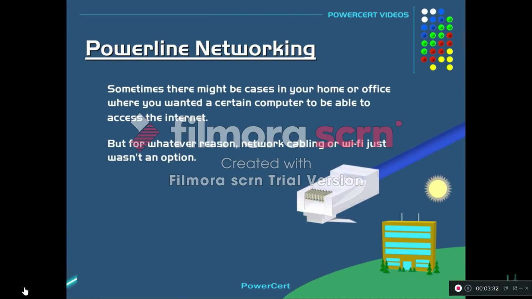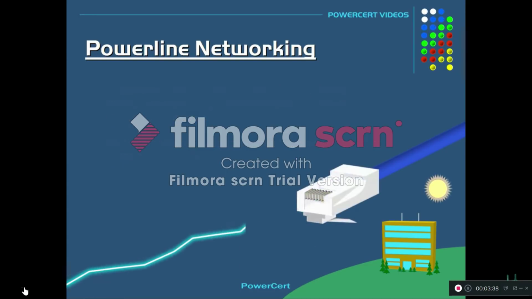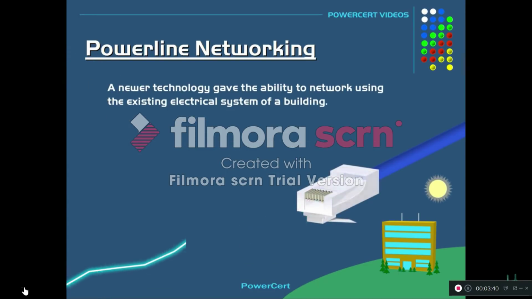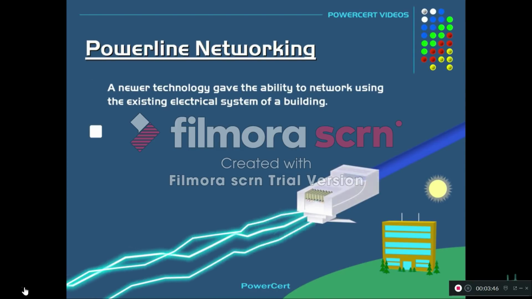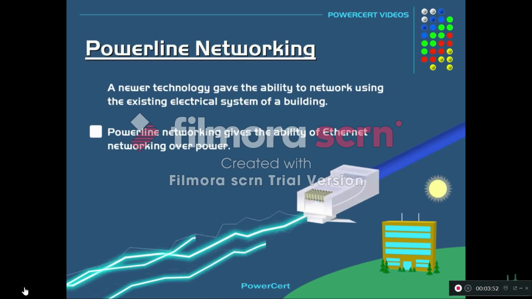Maybe because of difficulties in the structure of the building or interference. To help solve this kind of problem, a newer technology gave the ability to network using the existing electrical system of the building. Powerline networking gives the ability of Ethernet networking over power.